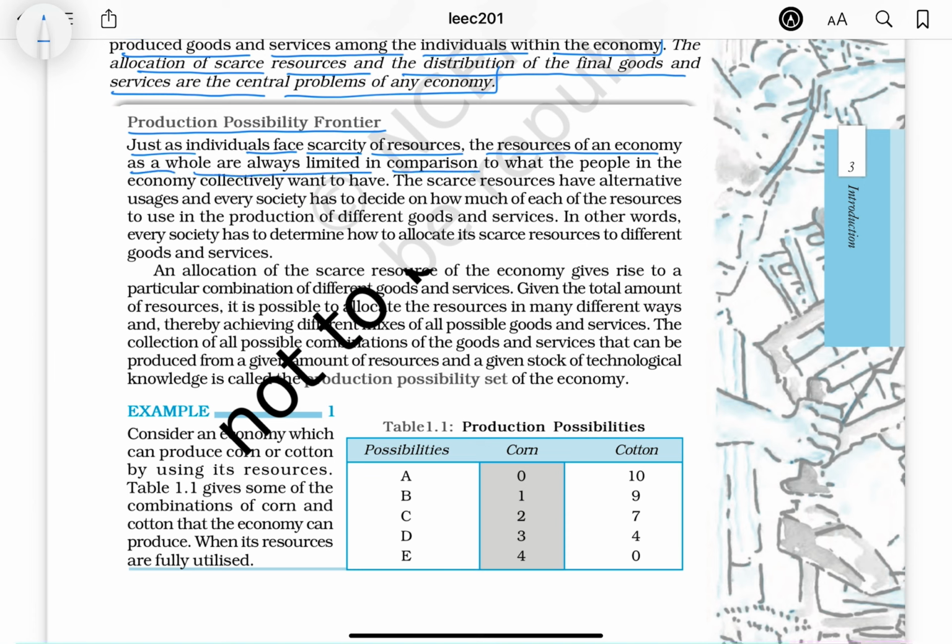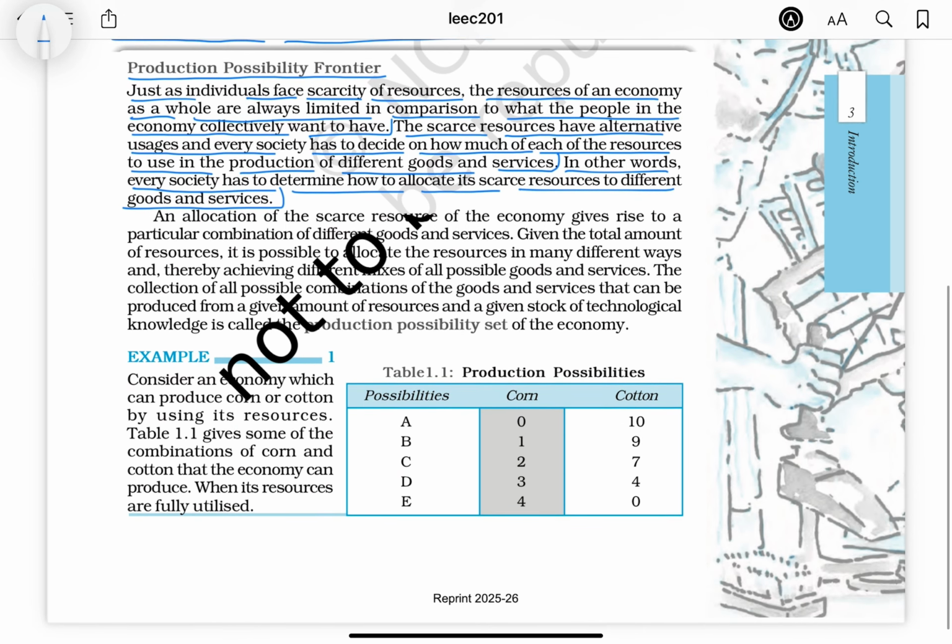Just as individuals face scarcity of resources, the resources of an economy as a whole are always limited in comparison to what the people in the economy collectively want to have. The scarce resources have alternative uses, and every society has to decide on how much of each of the resources to use in the production of different goods and services. In other words, every society has to determine how to allocate its scarce resources to different goods and services. An allocation of the scarce resources of the economy gives rise to a particular combination of different goods and services.